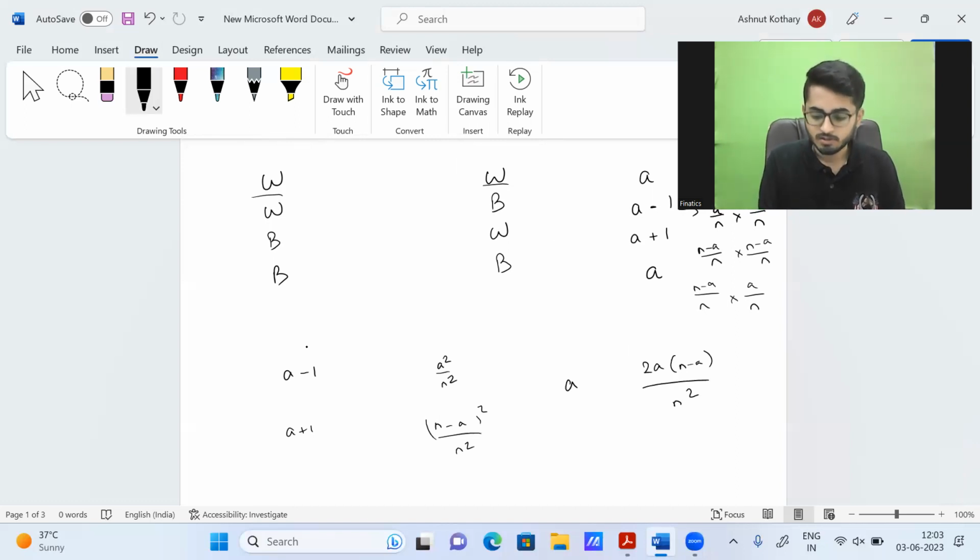A check is always that all of these must add up to 1, and that will be the case. You can think of this A as A only, A square. N minus A you can think as B, B square, and this is nothing but 2AB. So if you add, with the denominator, A square plus B square plus 2AB, it will be A plus B whole square, which is A plus n minus A, which is nothing but n. So n square by n square is nothing but 1. So these are self checks you need to make.